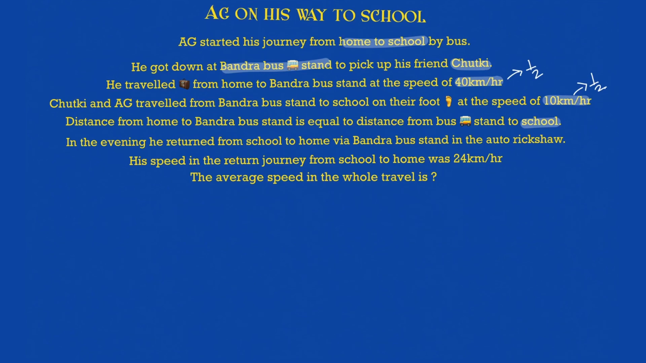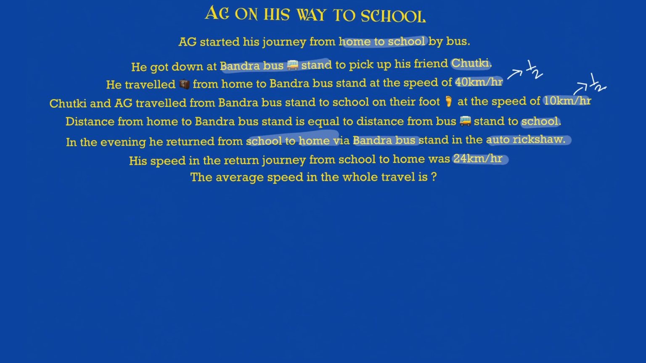In the evening, then what else is given? In the evening, he returned from school to home via Bandra bus stand in an auto rickshaw. So now there is a return journey also happening. His speed in the return journey from school to home was 24 km per hour. Correct. So all that you have to see is the total distance traveled by him: home to school, then school to home. So double whatever the distance from home to school is, and that is the total distance traveled. Divide that by the total time taken to go from home to school and then come back from school to home. Okay, and that's how you will reach your answer.